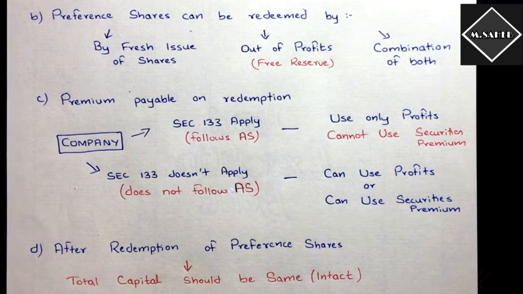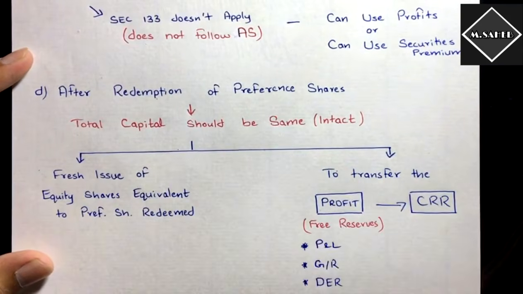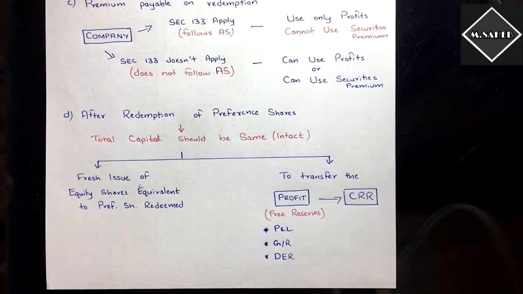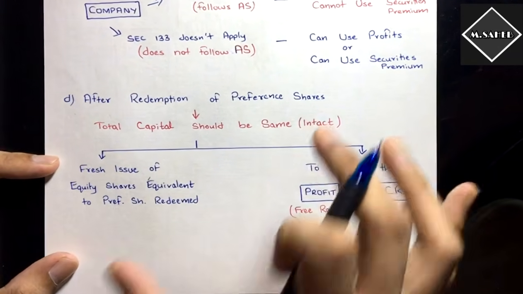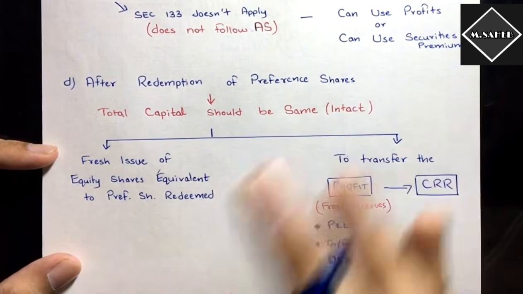Fine. Now let's see another provision of this section 55, that is, after redemption of preference shares. This is very important here. Now here is the last provision of section 55 that we are going to discuss, and this is one of the important provisions of section 55. You have to get this logically, right? So let's understand this provision.